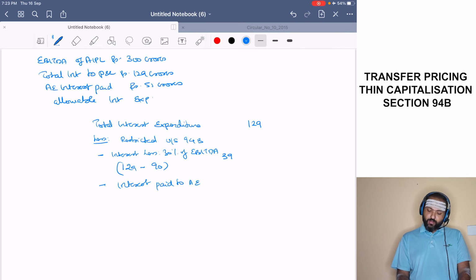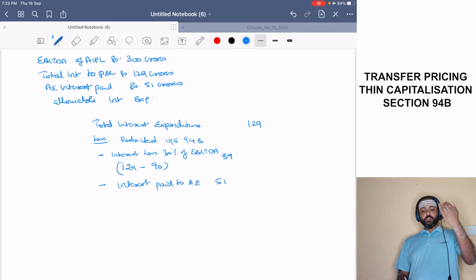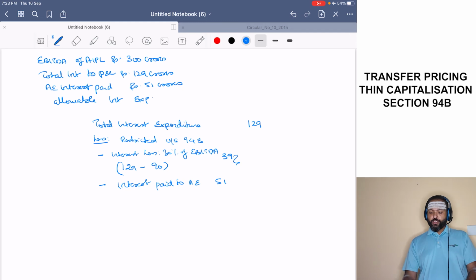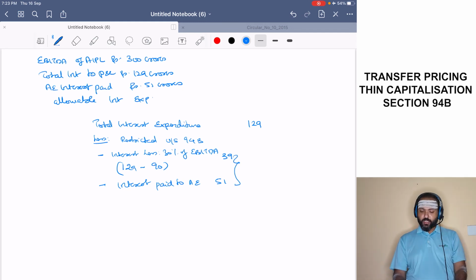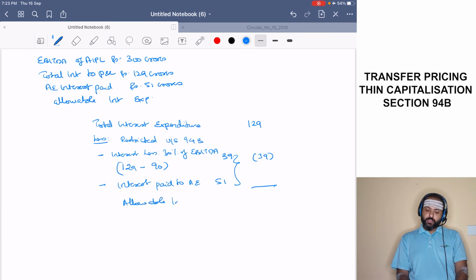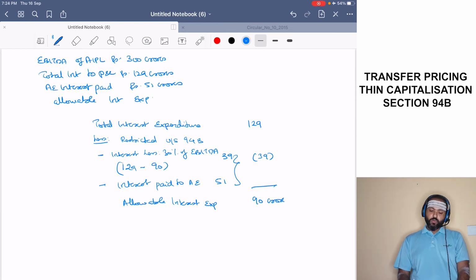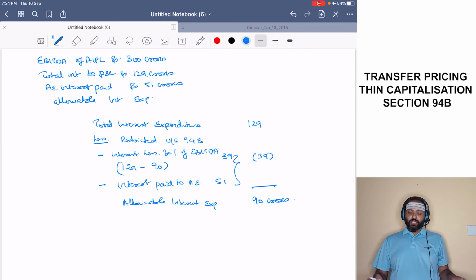How much is that? 51. So the lower of 39 and 51 shall be considered as the disallowance. So 39 will be the disallowance. Therefore, allowable interest expenditure is 90 crores. Okay, so this is the scenario for year 1.